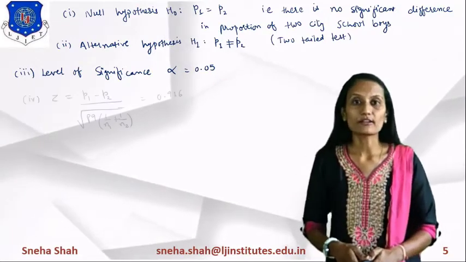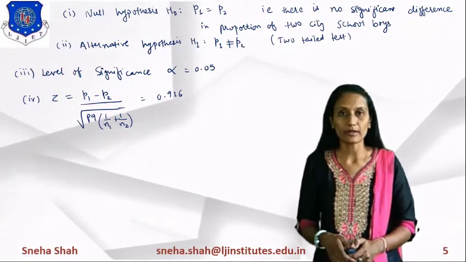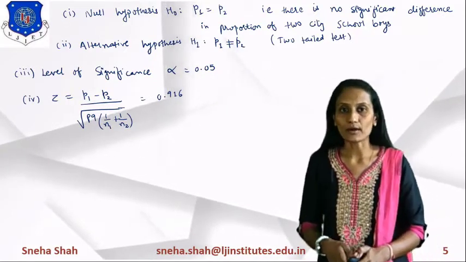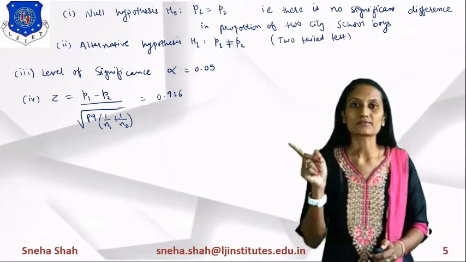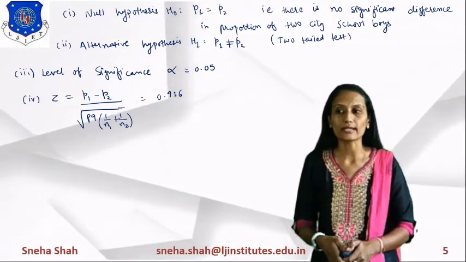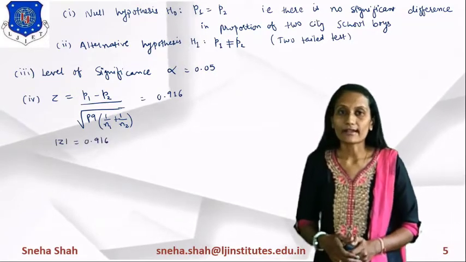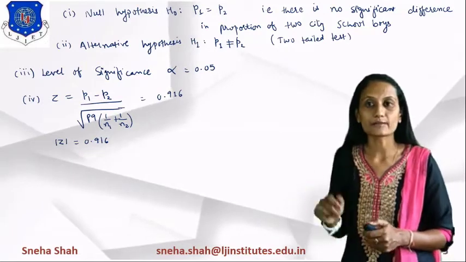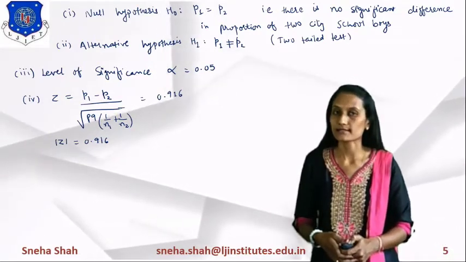Now we are finding the value of the test statistic. Its value is z equals p1 minus p2 upon the square root of p into q, in brackets 1 upon n1 plus 1 upon n2. Now if we put all these values in this equation and solve, the answer equals 0.916. Now if we are finding the value of mod z, as you know this value is positive, so it will remain as it is. So the value of mod z equals 0.916.